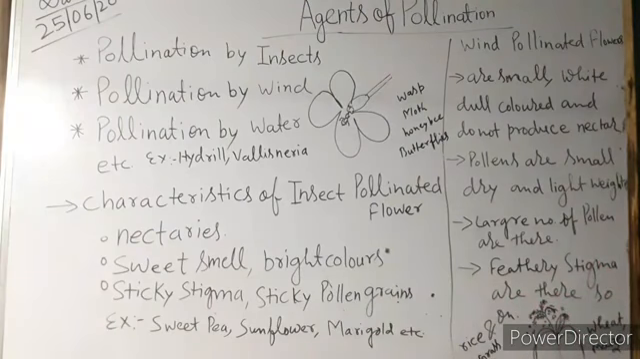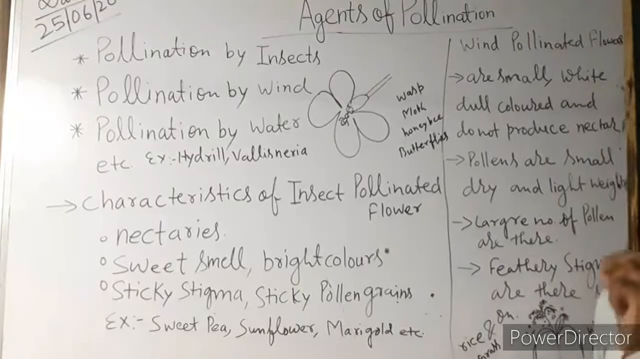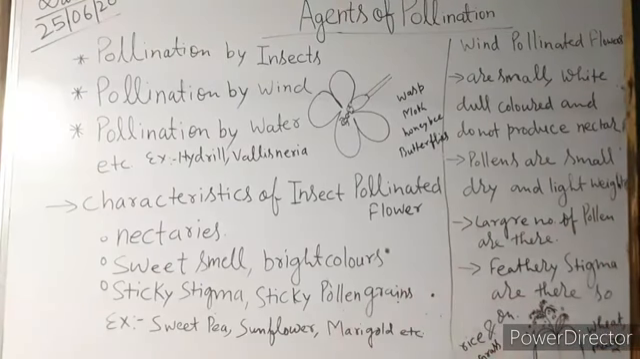Feathery stigma means that the stigma of a wind pollinated flower has a feather-like structure on which the pollen grains can stick, or they are stopped by the feathers in the stigma. So the feathery stigma should be there.